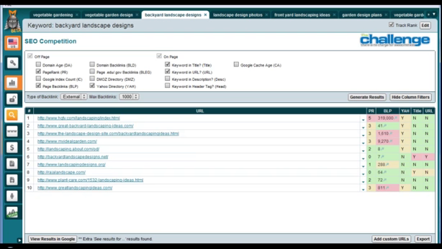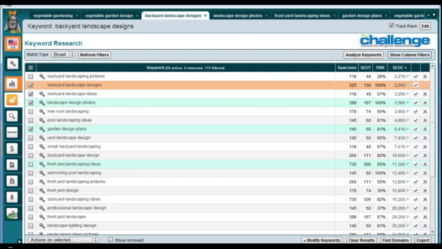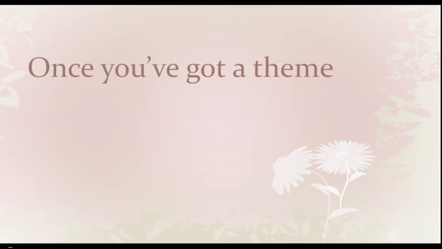So if we look at the competition for backyard landscaping design, the solid green bars in here and the number of 0 page rank sites we'd be competing against mean we could pretty well be assured that we could take over a listing under this keyword. But we look back at all of the different keywords that rank here, and here's a whole page of them that have at least 40 visitors a day coming to your website, and under 30,000 competing sites, some of them with only 2,000 or 3,000. Oh, those are so easy, you'll have to get those.